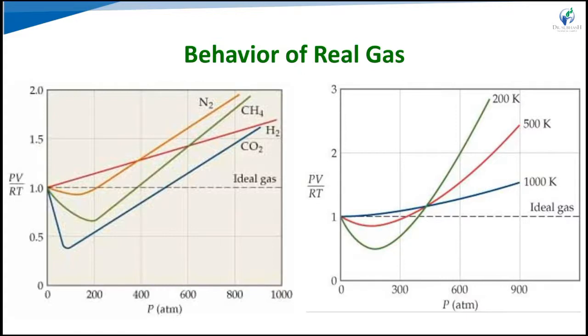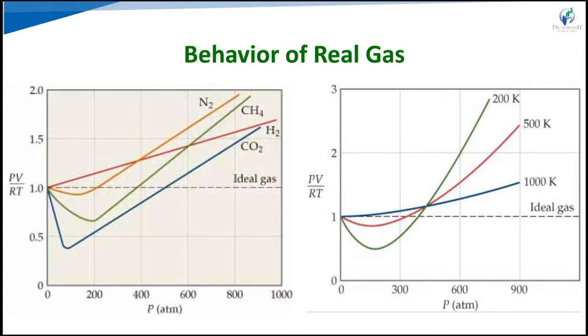Now we have to see the second parameter. Two parameters affect the deviation in behavior, that is pressure and temperature. So the second is the effect of temperature on the deviation.